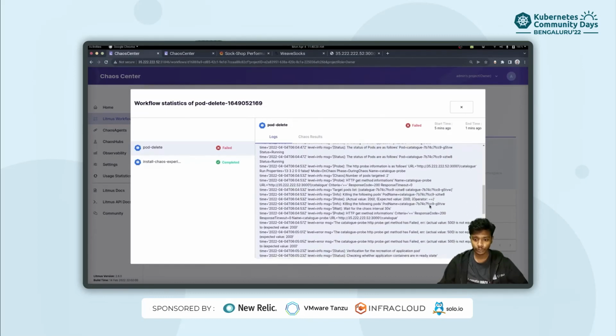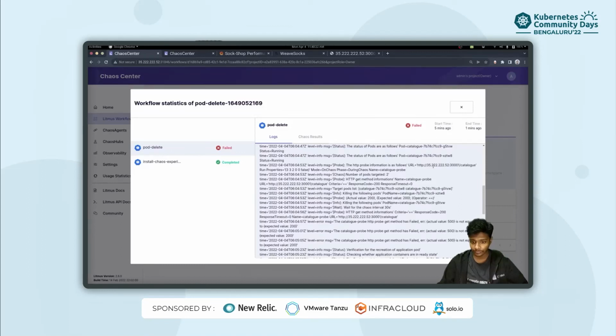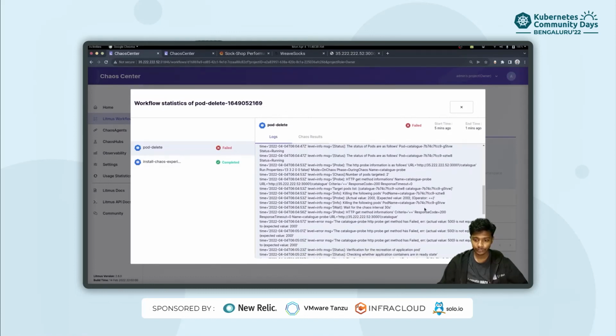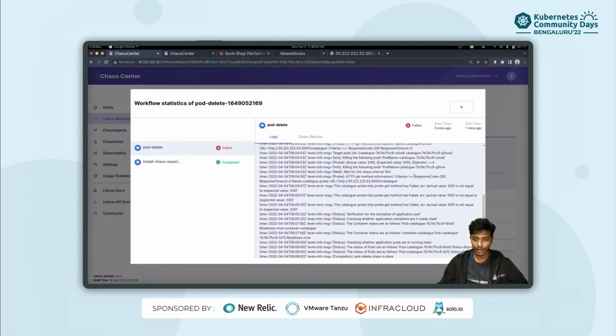As we are going into our experiment, you can see that we are starting the chaos interval of 30 seconds here. And while we are starting our experiment, you can see that during the chaos interval, our response code is actually 500. It is not what we had earlier expected, that is 200.